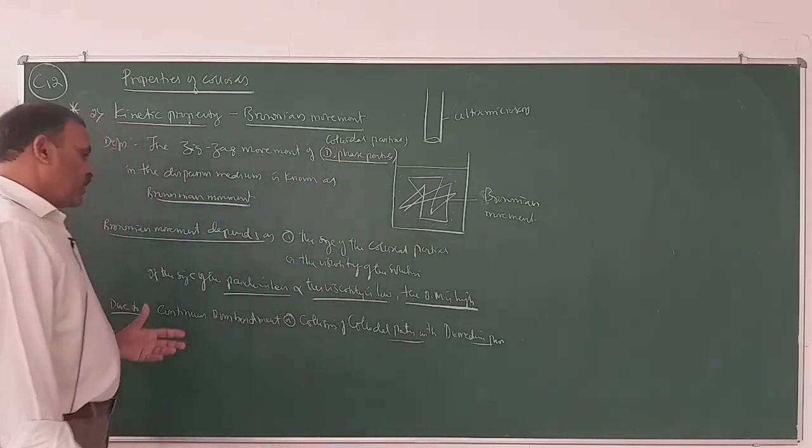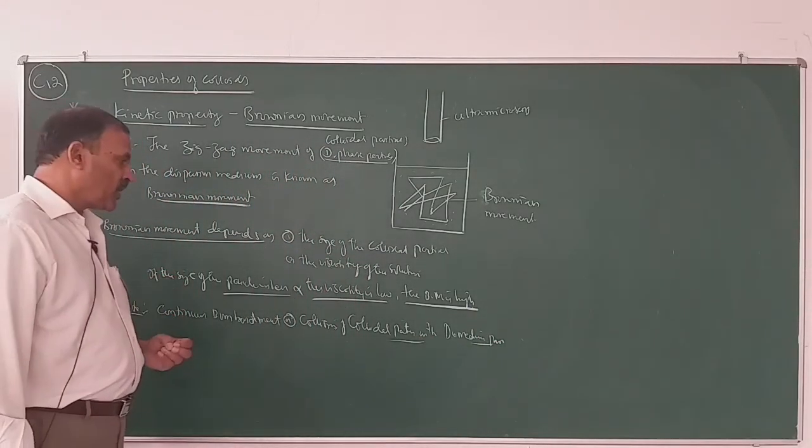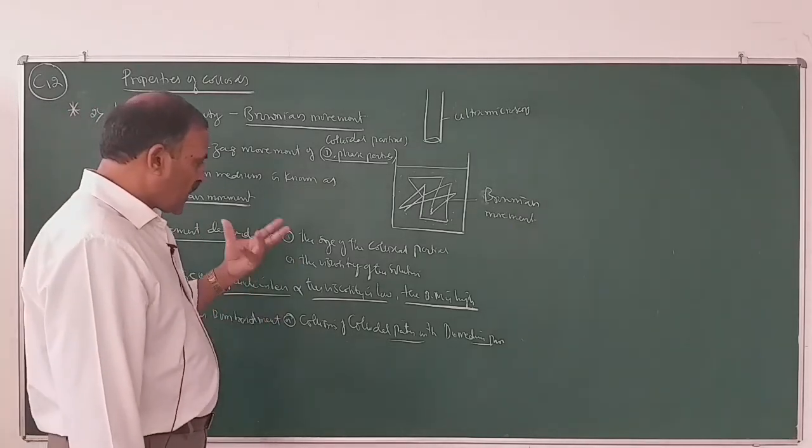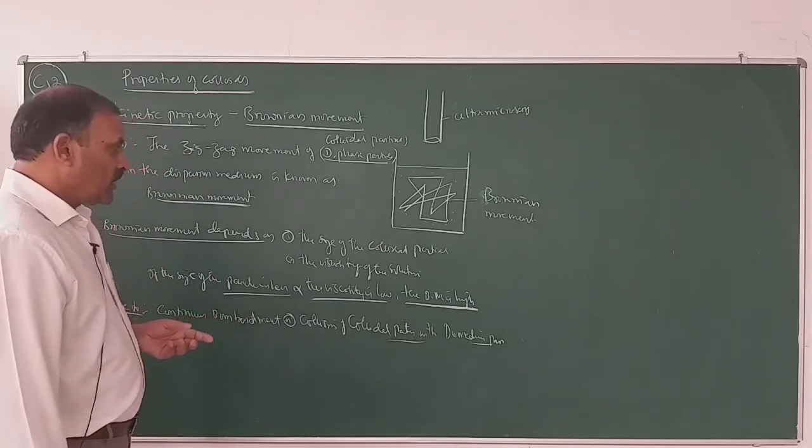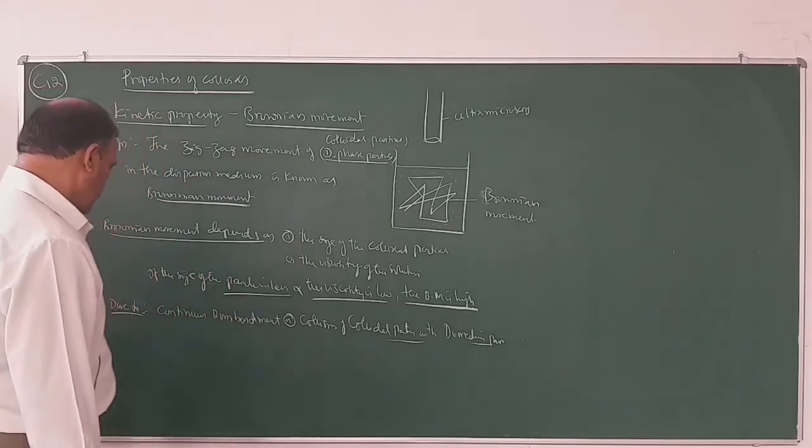When there is collision between dispersed phase and dispersion medium particles, the colloidal particles acquire energy and hence they move in zigzag motion.